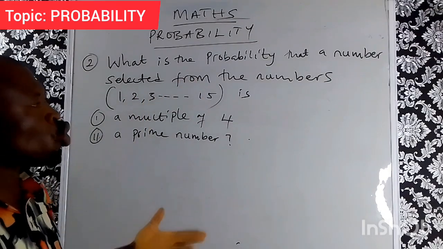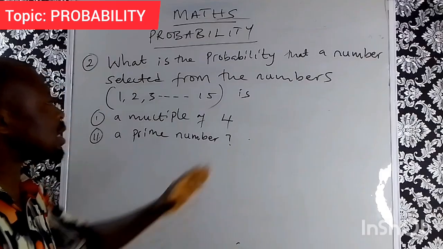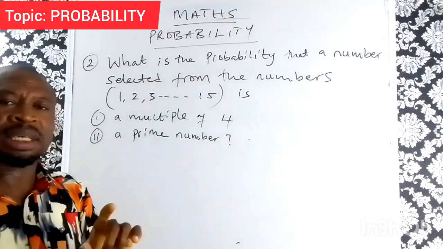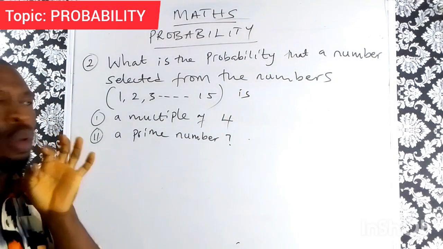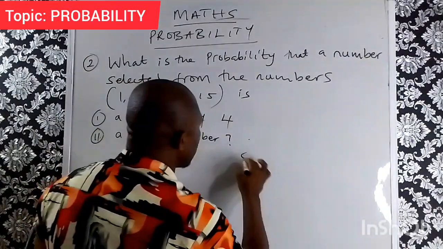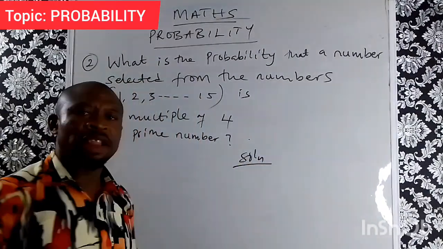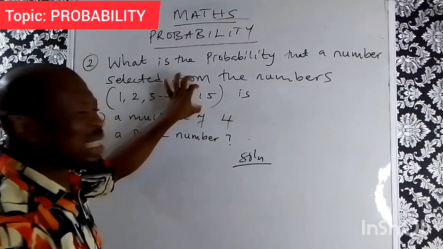All we need to do is to express those numbers one by one. So we have the solution here. The first thing we do is to write out these numbers.